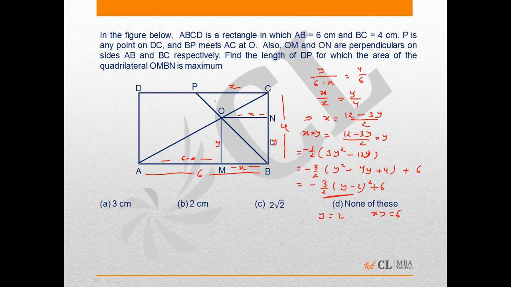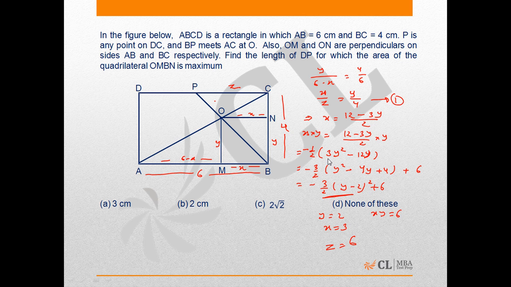So Y has to be 2 in that case. And we can find the value of X also. X will be 3, and Z will come out to be, from this, 6.